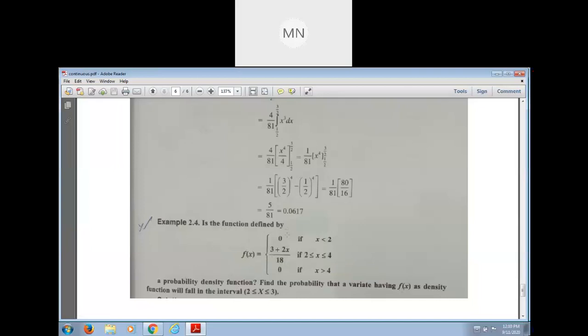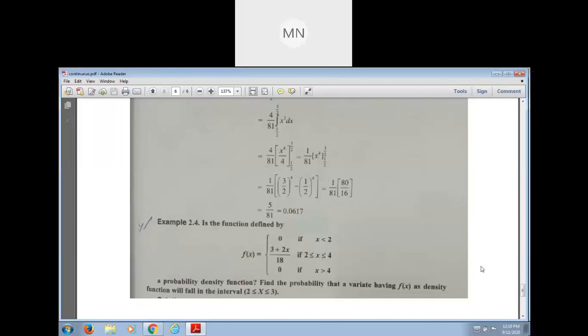Is the function defined by this one, f of x is 0 if x is less than 2, (3 plus 2x) divided by 18 if x is in the closed interval 2 to 4, and 0 if x is greater than 4, a density function? And find the probability in the closed interval 2 to 3. First you have to say whether f of x is a density function or not.